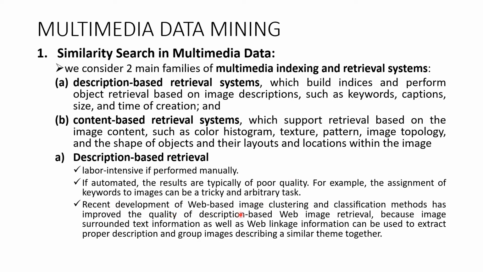However, recent developments in web-based image clustering and classification methods have improved the quality of description-based web image retrieval, because the text surrounding an image, such as web linkage information, can be used to extract a proper description and group the images that describe a similar theme. So please understand, we are trying to extract similar images. For that, these are the two approaches: description based and content based.